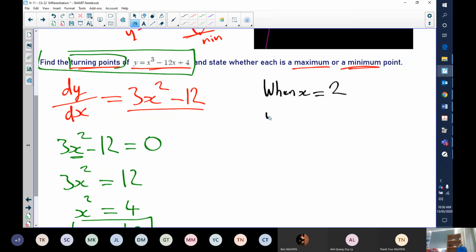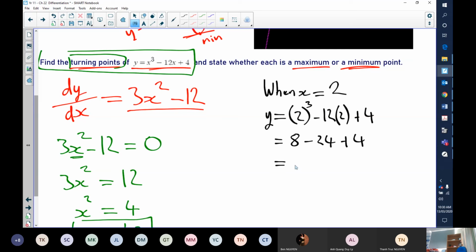So what's y going to equal? y is going to equal 2 cubed minus 12 times 2 plus 4, which is equal to 2 times 2 times 2, which is 8, minus 12 times 2, minus 24, plus 4, which is equal to 8 minus 24 plus 4 will give us minus 20.